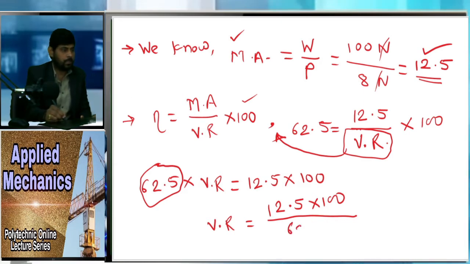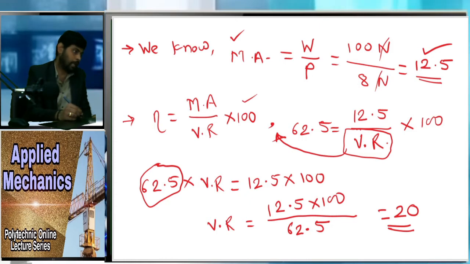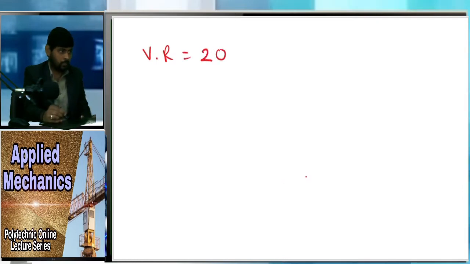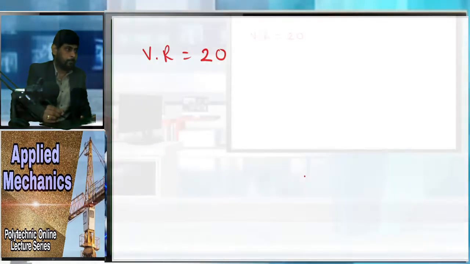Then calculate using your calculator. You will get the value of VR as 20. So now we know the mechanical advantage and the velocity ratio.